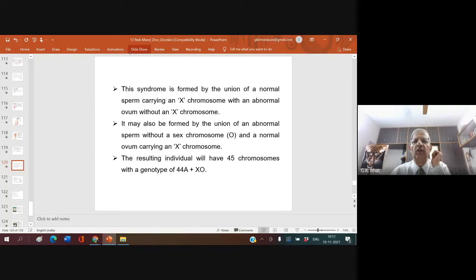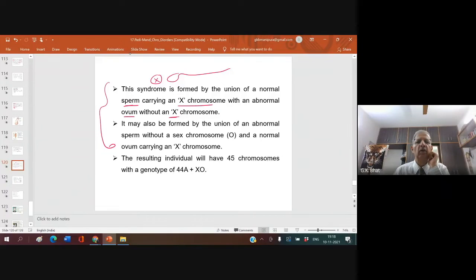This syndrome is found by the union of a normal sperm carrying an X chromosome with an abnormal ovum without an X chromosome. So there will be only one X chromosome in the zygote. It may also be found by the union of an abnormal sperm without any sex chromosome and a normal ovum with an X chromosome. Are you understanding this point?